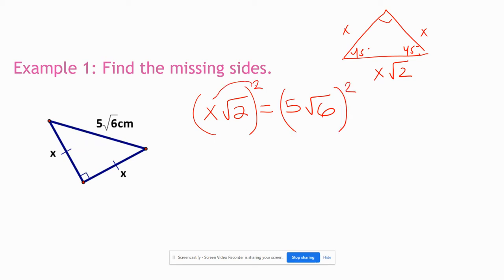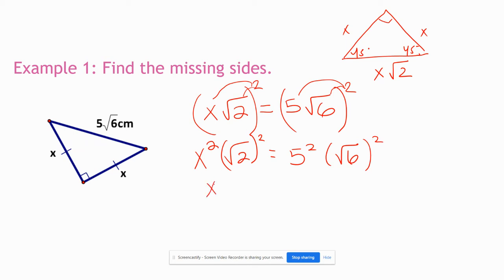And if you remember correctly that this square belongs to every item on the inside, it's kind of like you distribute that square to each item. So this becomes x squared. This becomes square root of 2 squared. Drop my equal sign. I have 5 squared and square root of 6 squared. Let me simplify a little bit. So if you remember correctly, when we have a square root and a square, they basically cancel each other out. And I just have a 2 there. 5 squared is 25. And same thing here. When I have a square and a square root, they basically cancel each other out and I'm left with just 6.